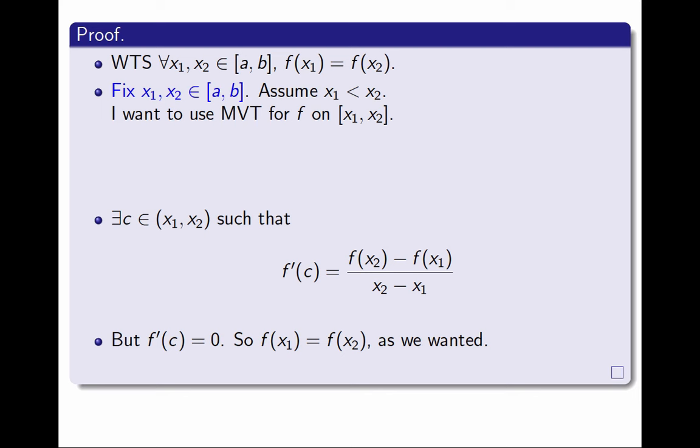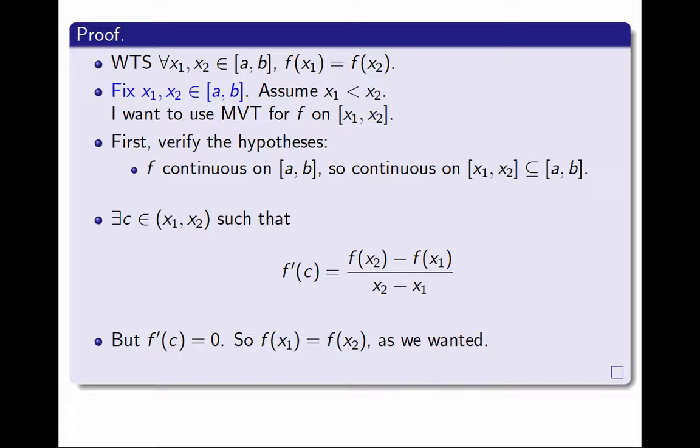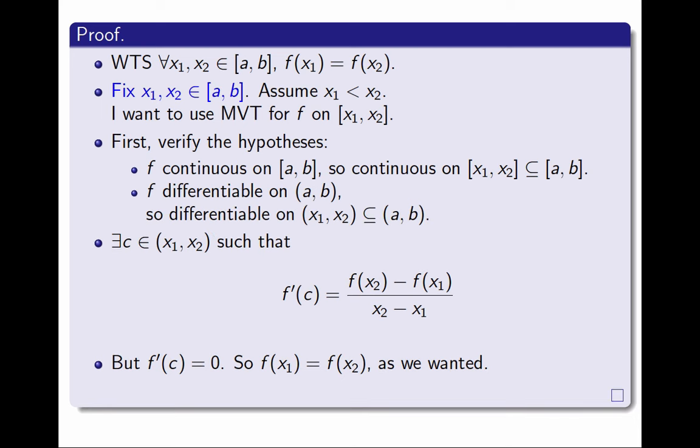Now, what is missing? Before I use the mean value theorem, I have to verify that's okay. I have to verify the hypotheses of the mean value theorem, which are two. f must be continuous on the closed interval and differentiable on the open. Well, this works. We know f is continuous on the closed interval [a, b] by hypothesis, so it is also continuous on the smaller closed interval [x1, x2]. And then we know f is differentiable on the open interval (a, b) because we know the derivative is 0, so it exists, so it's differentiable. And therefore it must also be differentiable on the smaller open interval (x1, x2). That's it. So the hypotheses of the mean value theorem are true, so I'm allowed to use it.